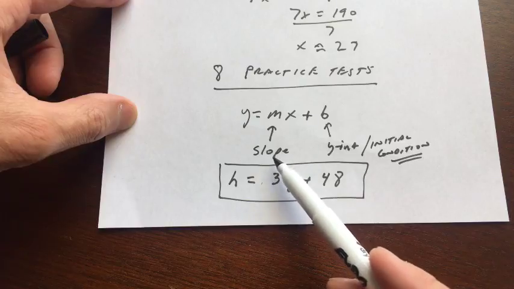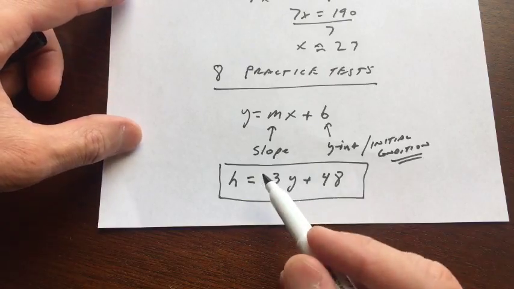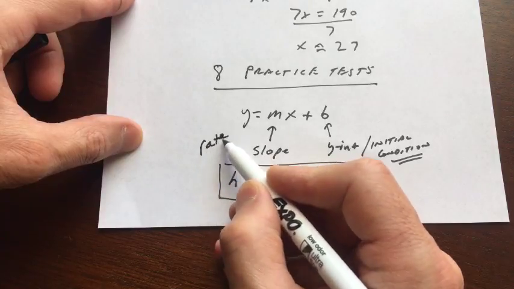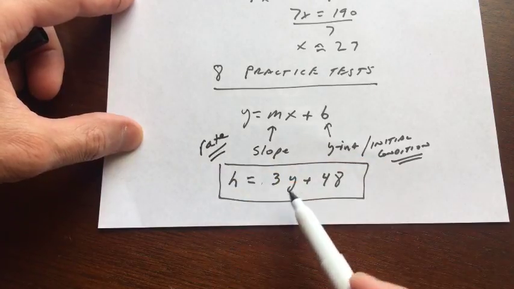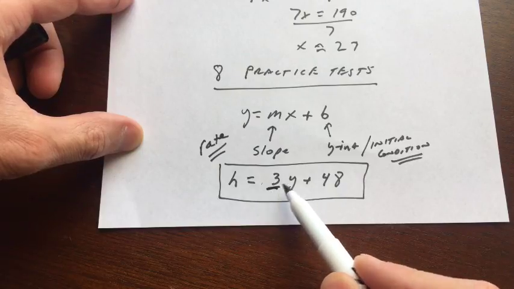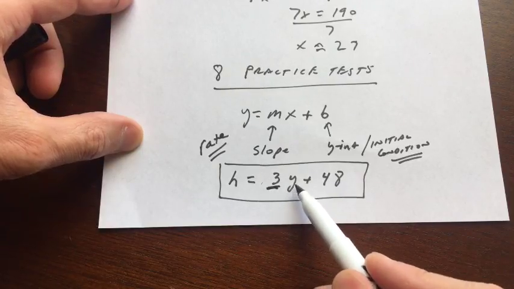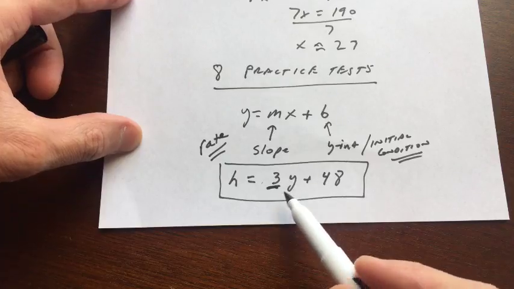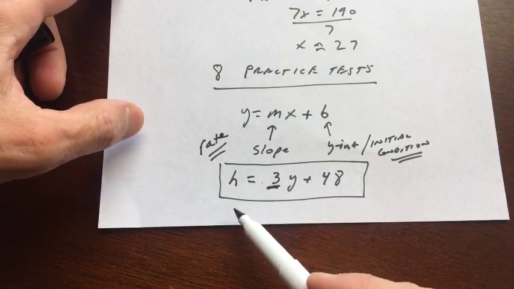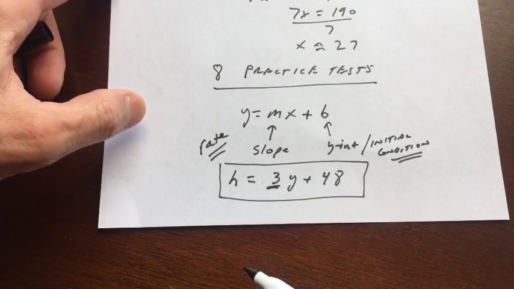Well, the slope is another name for the rate, especially when it comes to story problems or word problems. What you want to remember here is slope is the rate of change. So what it means is that this person is growing by 3 inches per year. So if 1 year goes by, yeah, that's right, Kezia, for every 1 increase, it goes up by 3.